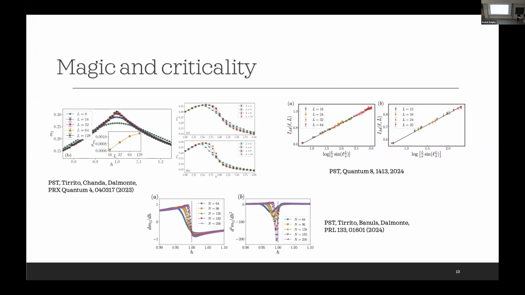And with these methods, we are able to study the behavior of magic in large systems. In particular, we have studied the behavior of magic around criticality. These are just some examples of results that we can get using our methods.